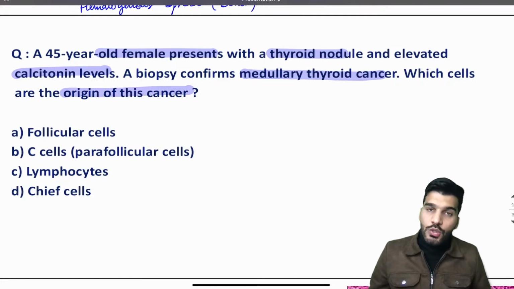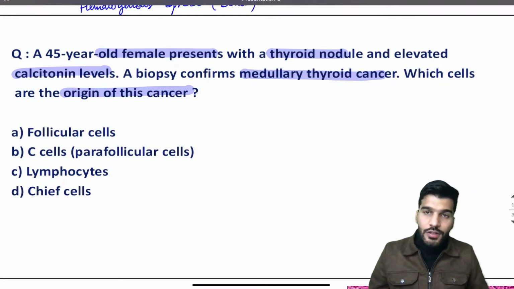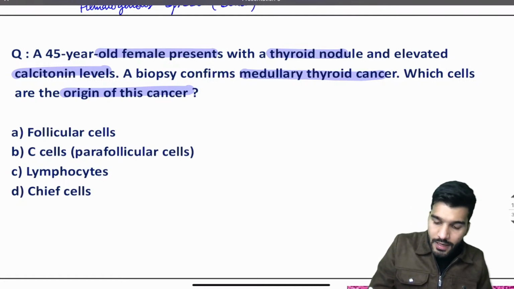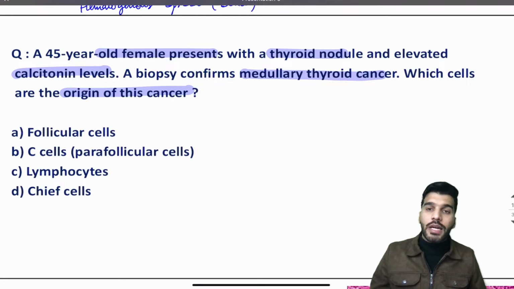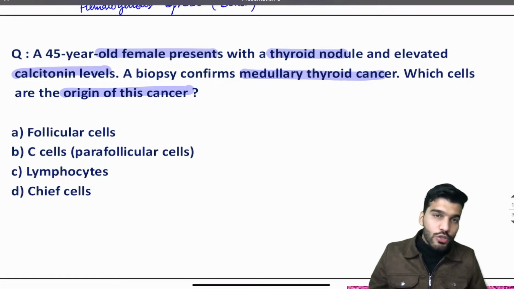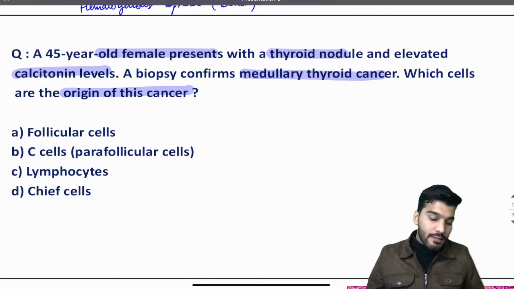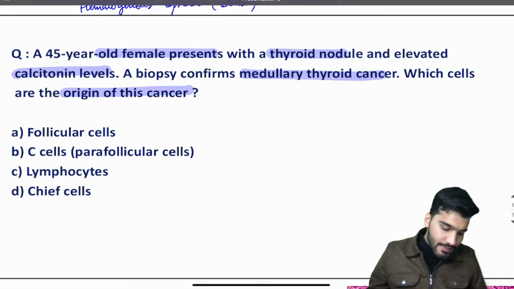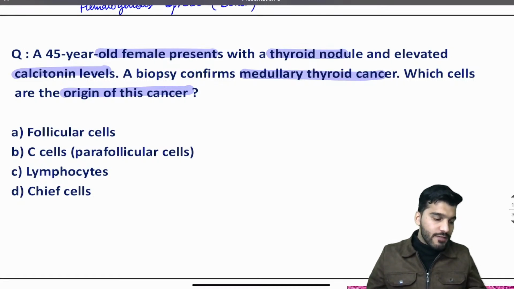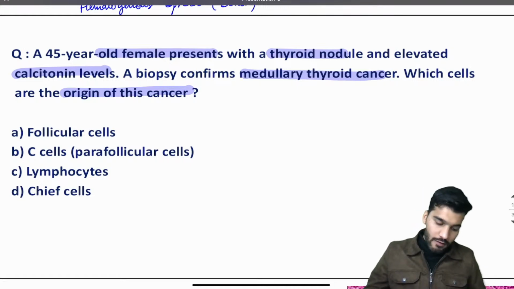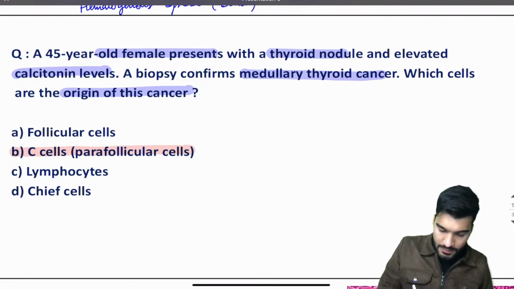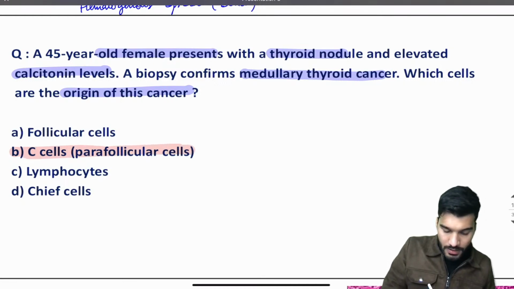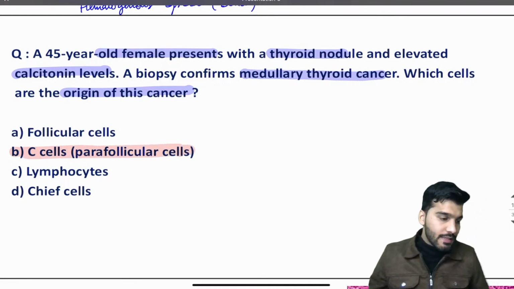Now a patient is coming to you. It's a diagnosis of medullary thyroid cancer, as the patient already has increased calcitonin levels. In the first question, we already discussed that increased calcitonin levels is a diagnosis of medullary thyroid cancer. Now tell me, what is the origin of this cancer? Which cells? Is it follicular cells, parafollicular cells, lymphocytes, or chief cells? Yes, very good. You already know this. The answer is going to be B, parafollicular C cells.